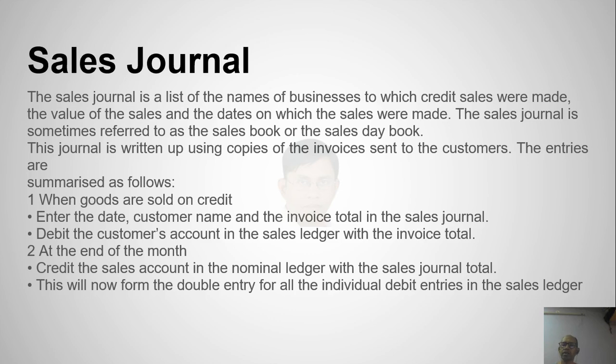When goods are sold on credit, enter the date, customer name and invoice total in the sales journal. Debit the customer's account in the sales ledger with the invoice total. At the end of the month, credit the sales account in the nominal ledger with the sales journal total. This will now form the double entry for all individual debit entries in the sales ledger.